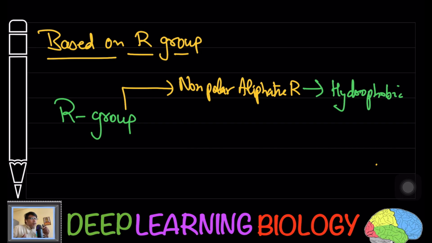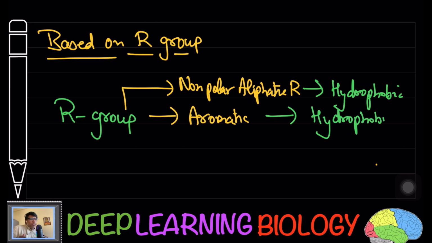In some of the amino acids you are going to have an aliphatic chain, and these amino acids are non-polar hydrophobic amino acids with an aliphatic R group. Yes, you are going to have aromatic R group. Here also you are going to see hydrophobic amino acids. You can say these are also non-polar.